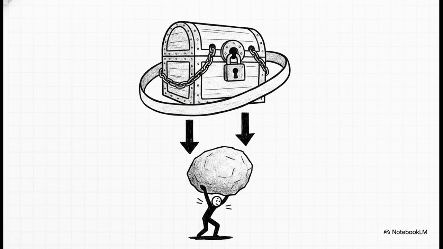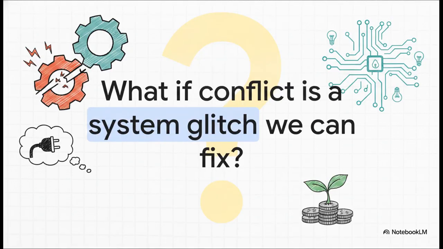So capital expands frictionlessly within these hereditary dynasties. But who absorbs the lost revenue? The public treasury. The tax burden is shoved entirely downward onto active labor. This is the terminal expression of the scarcity economic model. Productive assets remain permanently enclosed and hoarded at the very top, starving the rest of the system. And this brings us to a massive, mind-bending paradigm shift. If the scarcity model, the hoarding, and all these resulting geopolitical conflicts are really just features of an outdated, poorly coded economic system, what if conflict is just a system glitch we can actually engineer our way out of?